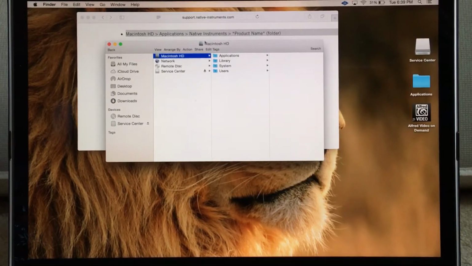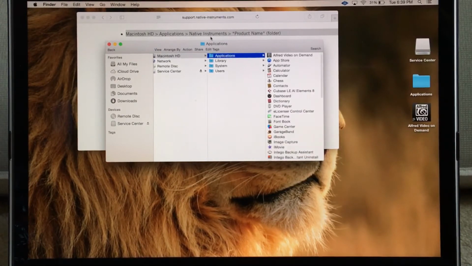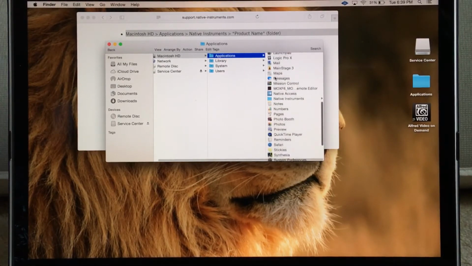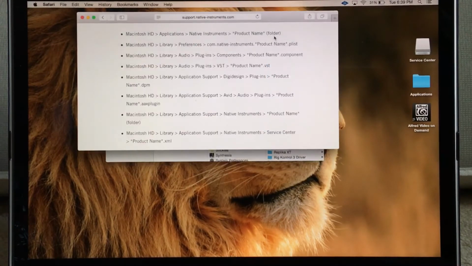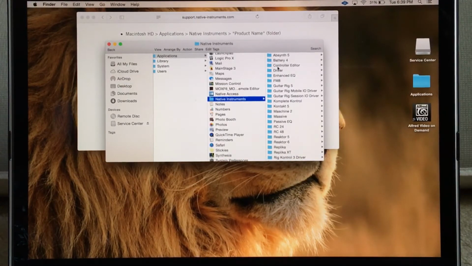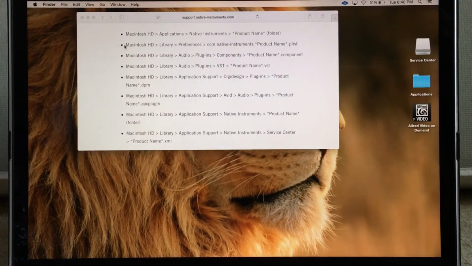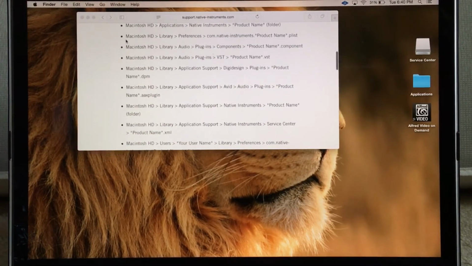Then I'm going to go to Applications, Native Instruments. And I'm going to delete all the product names and the folder as well. Okay, so here's all the products by name. And here's the folder. We're going to delete all this here. So that'll take care of that. That's the first bullet. Let's move on to the next.